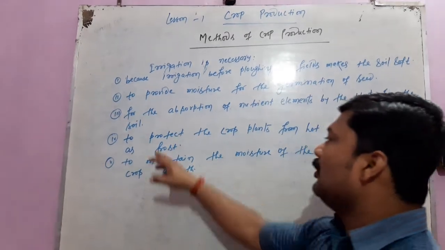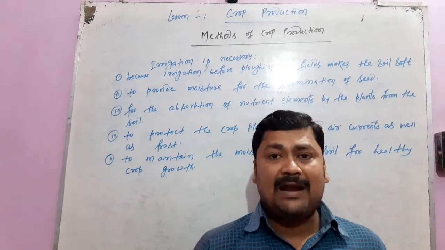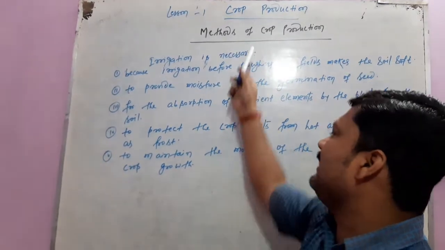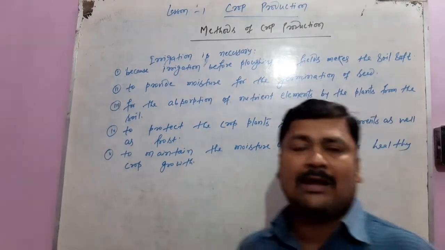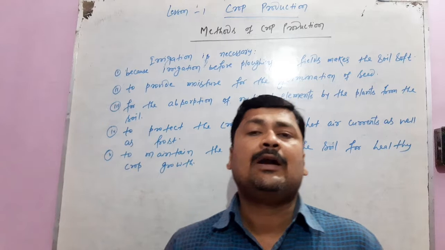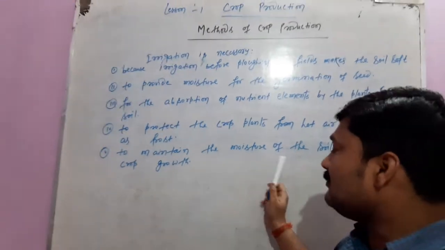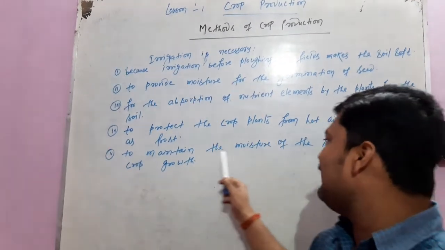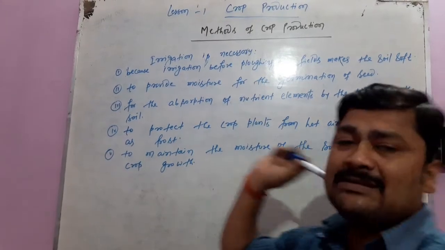Fourth point, to protect the crop plants from hot air currents. As we know, the plants also have to maintain a temperature. To maintain this temperature, irrigation is necessary. Fifth, to maintain the moisture of the soil for healthy crop growth. If the crop does not maintain moisture, then it will not be good for the growth of the crop. So to maintain the moisture of the soil for healthy crop growth, irrigation is necessary.